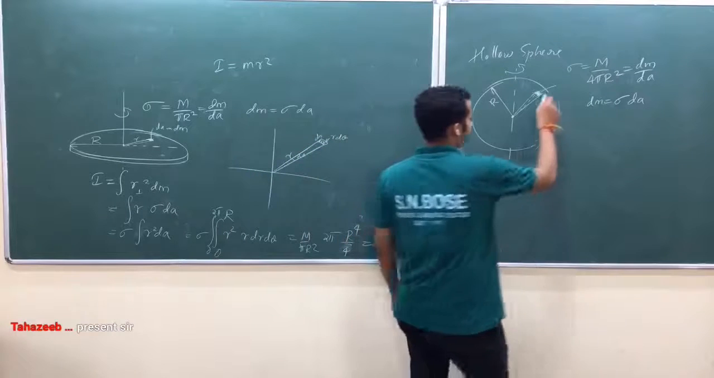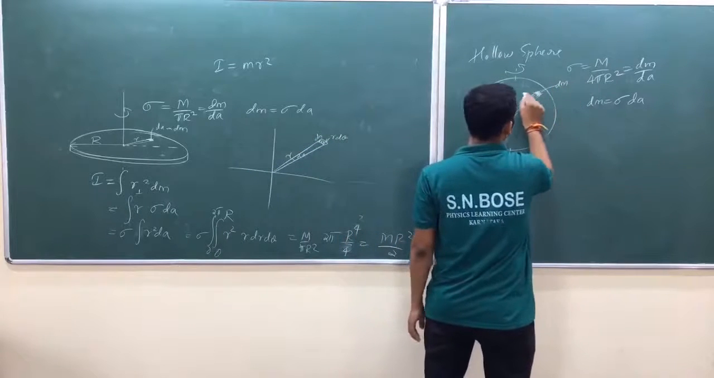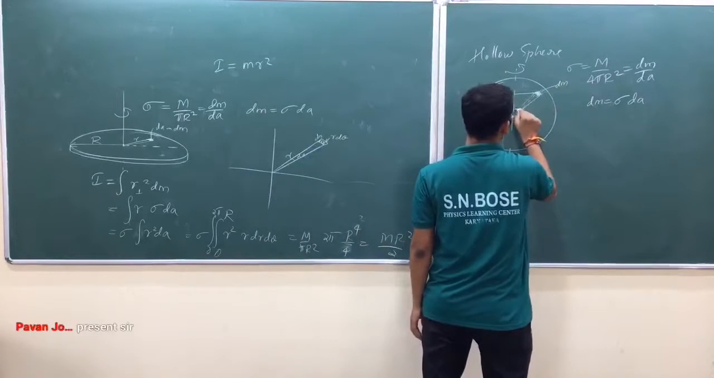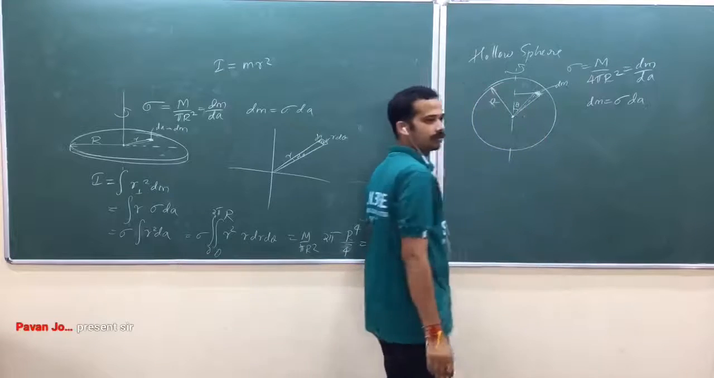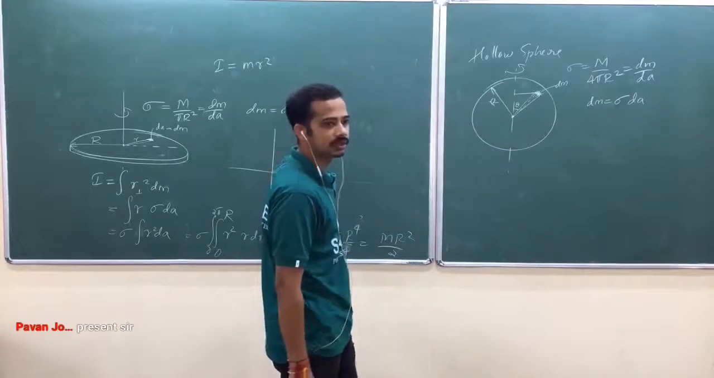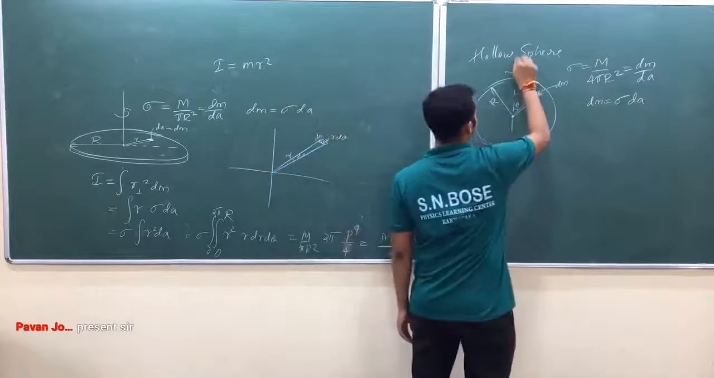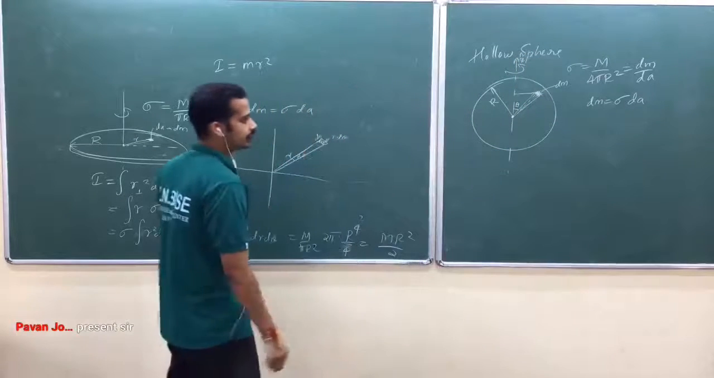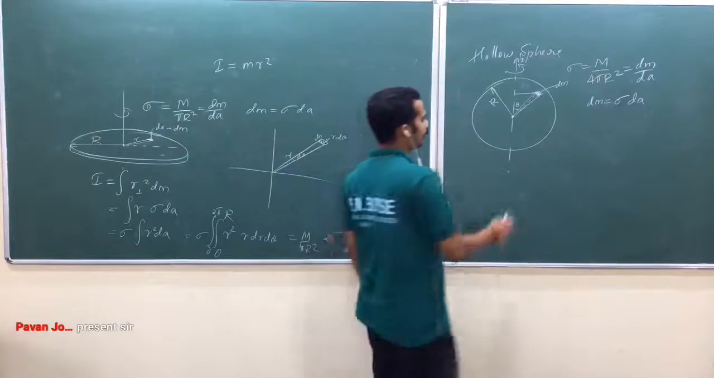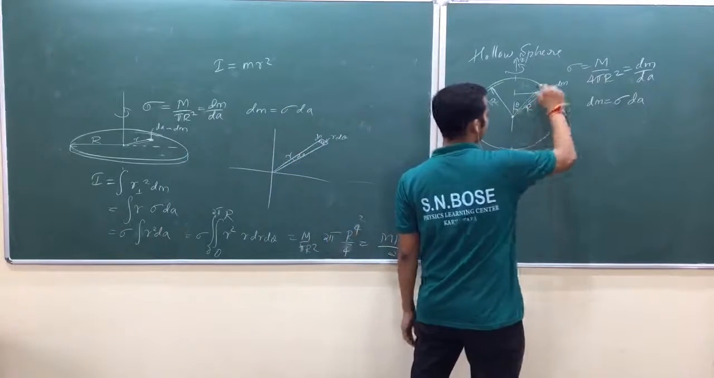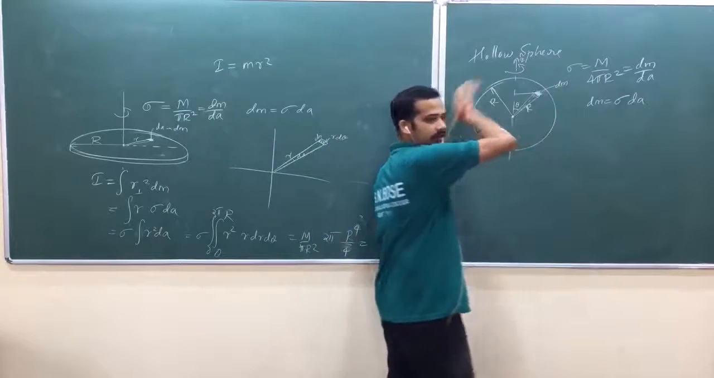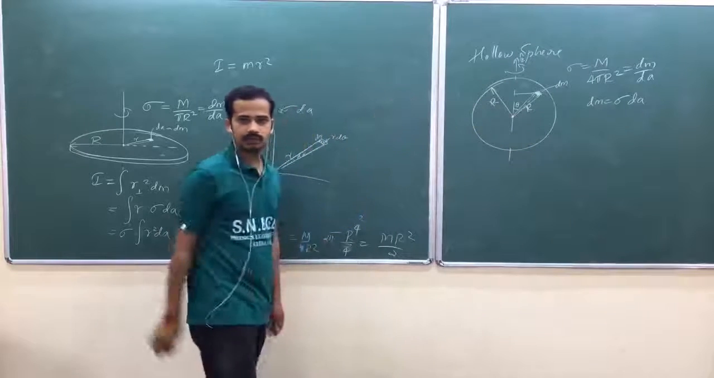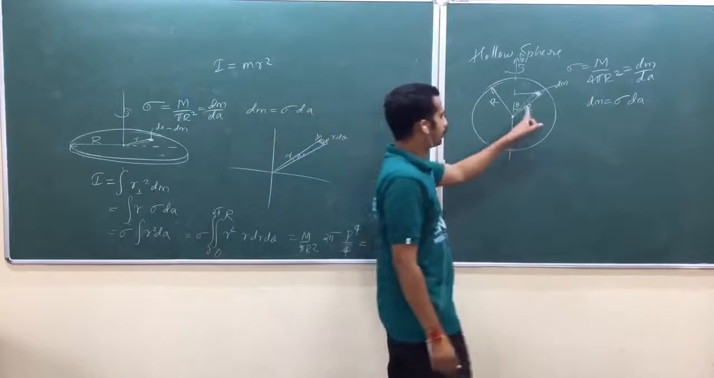Now look here, this mass dm is at a perpendicular distance. Suppose this is theta. We define this angle theta with the z axis. Let me take this as z cap. It is at an angle theta, and this is r. This radius is r, and this dm is on the surface, at a distance r from the center.